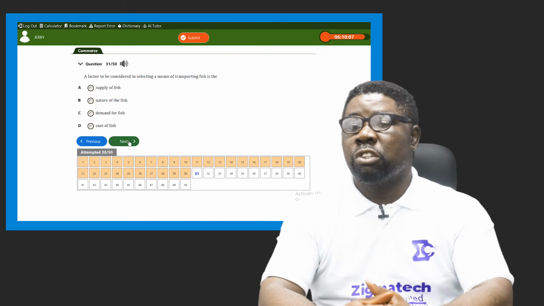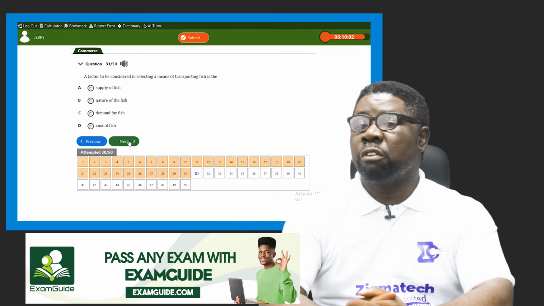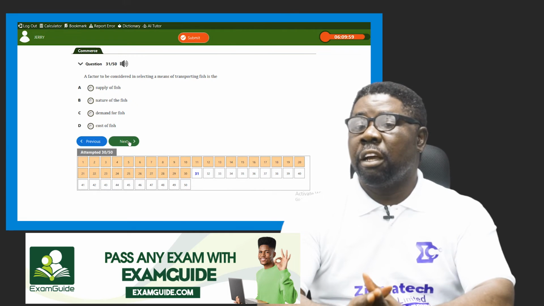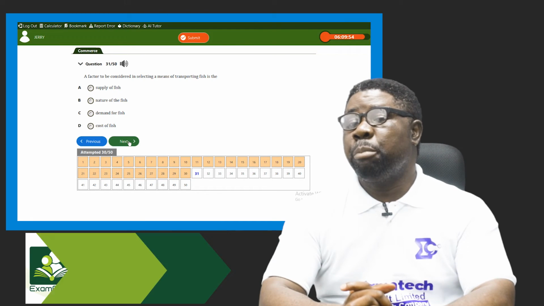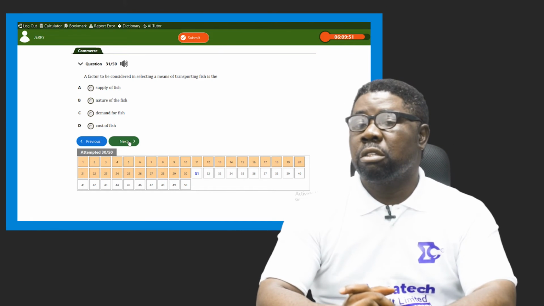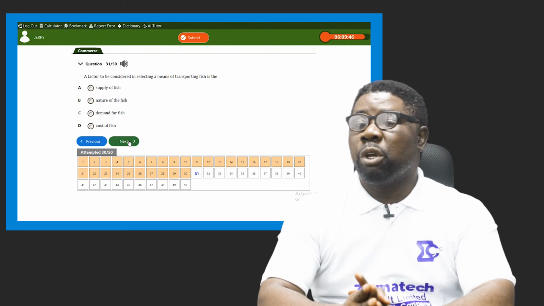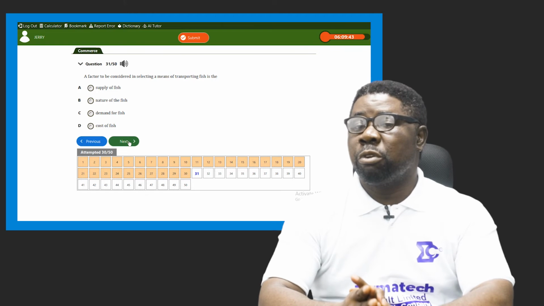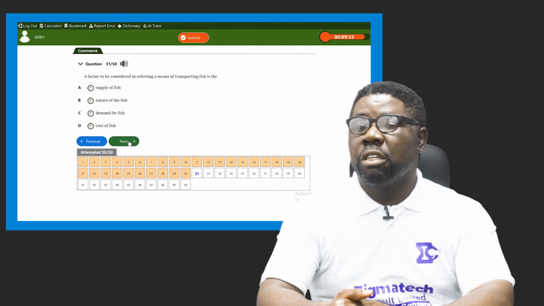The next question is question 31. It says, a factor to be considered in selecting a means of transportation, transporting fish, is the dash. Fish is mostly a perishable good. So a factor to be considered in selecting a means of transporting fish is what? A, supply of fish. B, nature of the fish. C, demand for fish. D, cost of the fish.